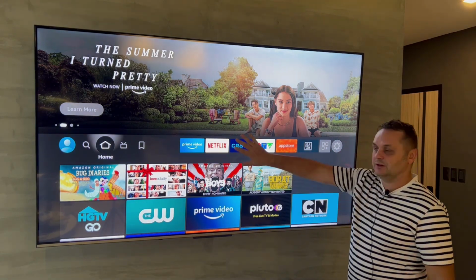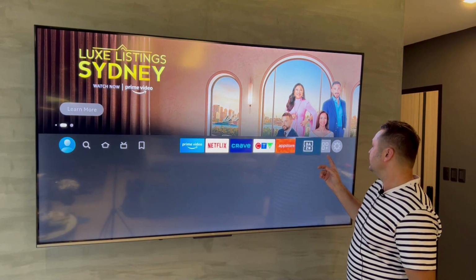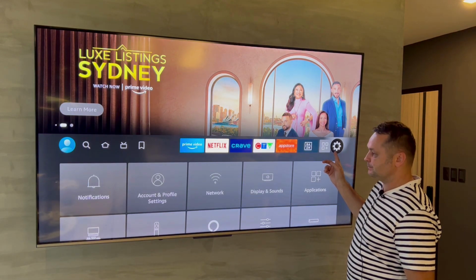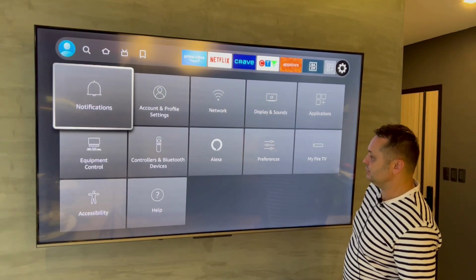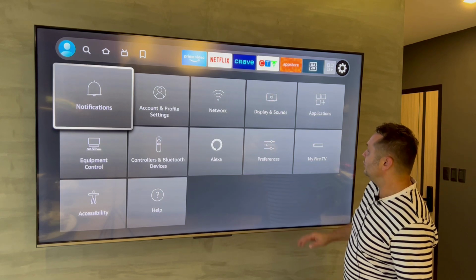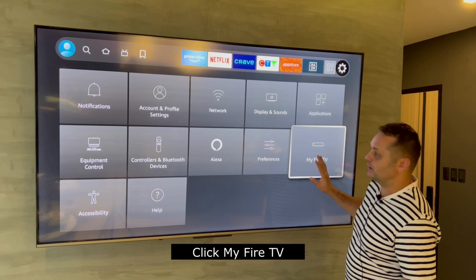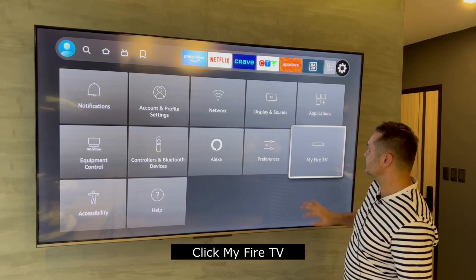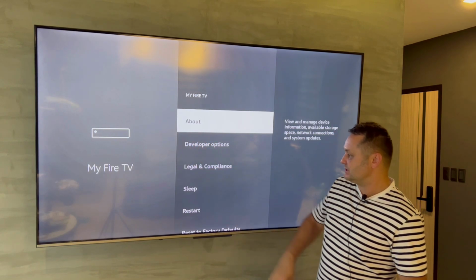So the first thing on your Fire Stick, when you boot it up and connect it, you want to go over to your settings right here. You'll see a couple of options here. What you want to do now is go to My Fire TV or My Device, whatever it's called on your version of a Fire Stick. Click on that, and you should see the developer options.